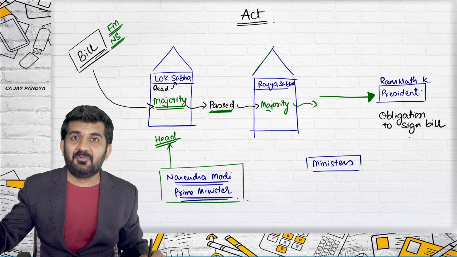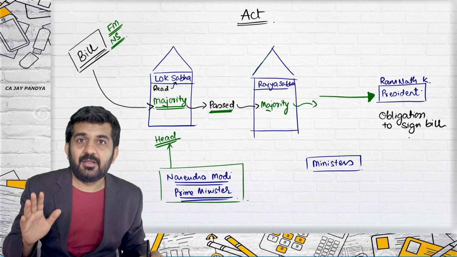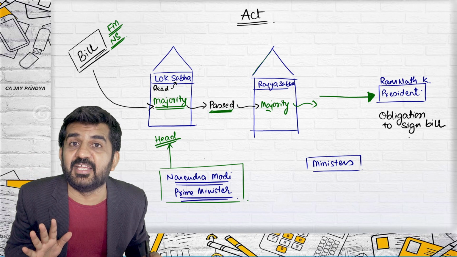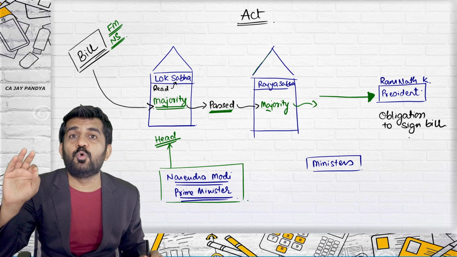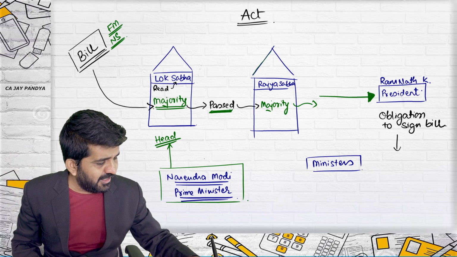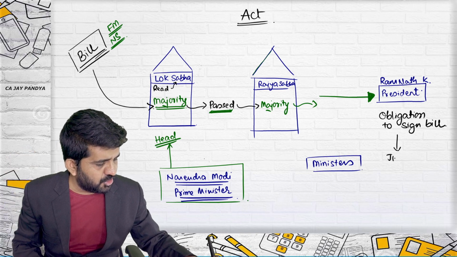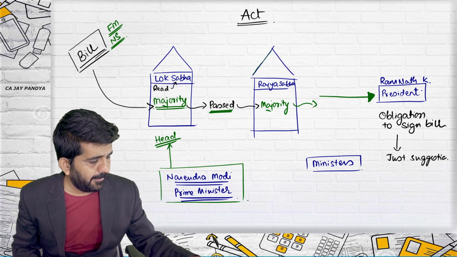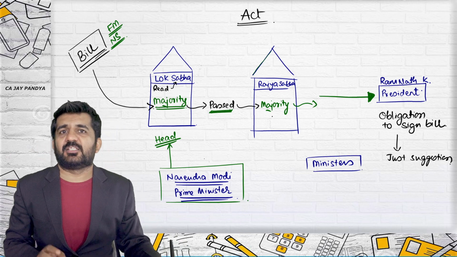See, a bill will come to President. Ramnath Kovind cannot say no, that I will not be signing this bill. He will have to compulsorily sign the bill. What he can give is just suggestions to Lok Sabha as well as Rajya Sabha.